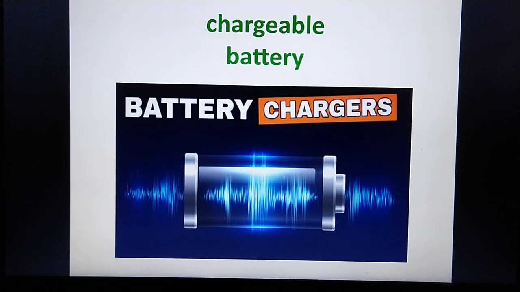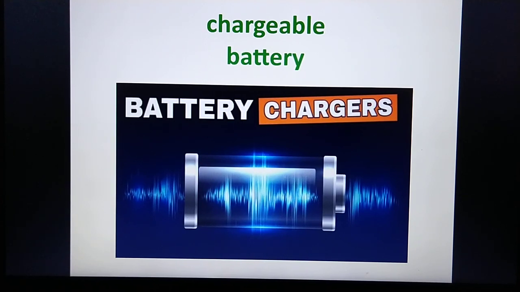Next word is chargeable. Chargeable. Once again, chargeable. Chargeable means which can be charged. Like the battery of your mobile phone, it can be charged. So mobile phone has a chargeable battery.